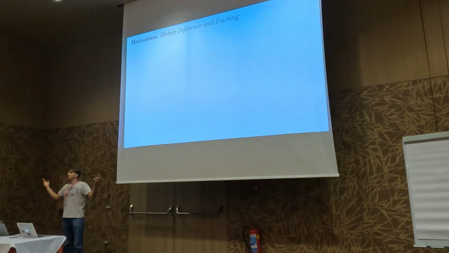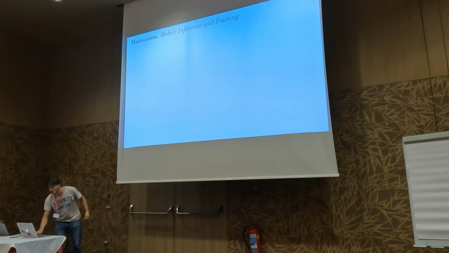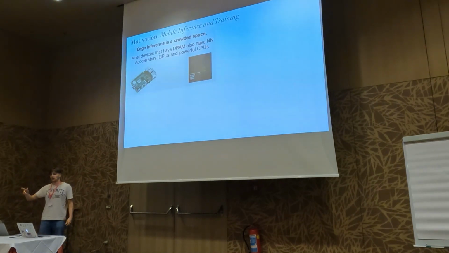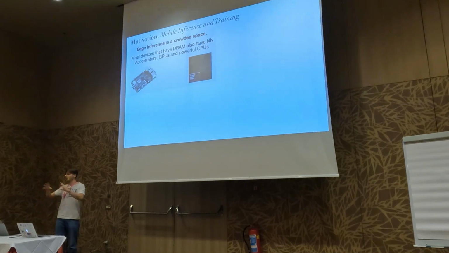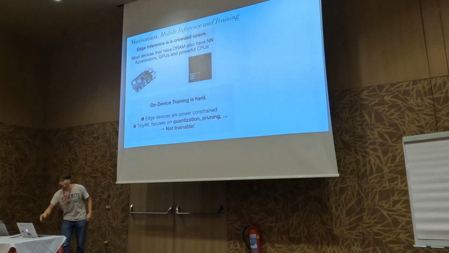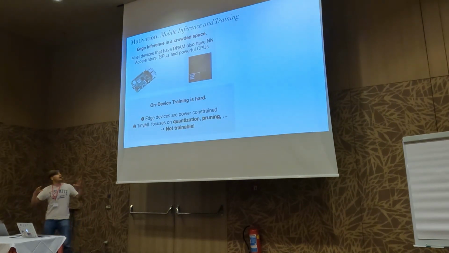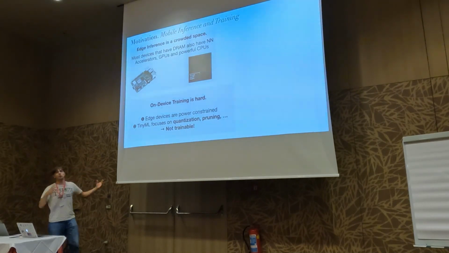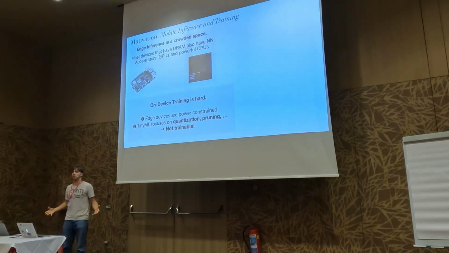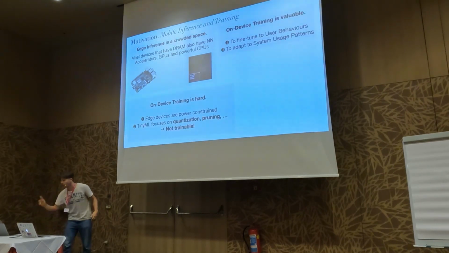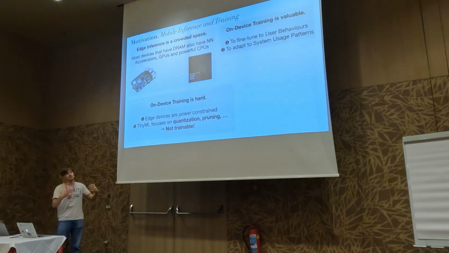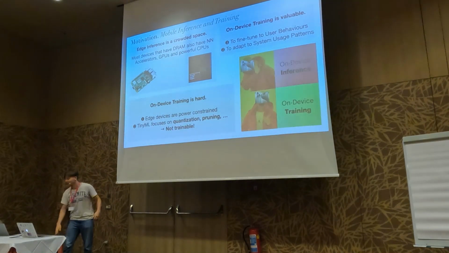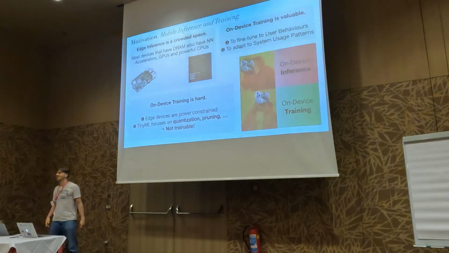So let's talk about mobile inference and training a little bit. Edge inference is a really crowded space. A lot of devices that have DRAM also have neural network accelerators, GPU, and powerful CPUs. However, on-device training is hard. Edge devices are power constrained, and TinyML focuses on quantization and pruning, which makes the models not trainable. You cannot backprop anymore, so you cannot learn on the edge. However, on-device training is very valuable to fine-tune to user behavior and to adapt to system usage patterns. And so I posit that on-device training is the new frontier.